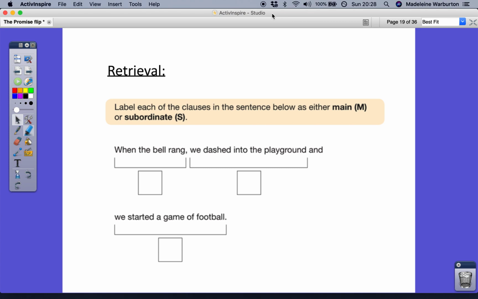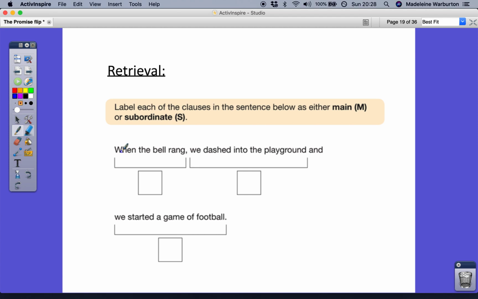Right, retrieval. Let's warm our brains up. Label each of the clauses in the sentence below as either main, M, or subordinate, S. You don't have to write it out, just pause the video and have a think which is which. Okay, right, so let's look at the first sentence.